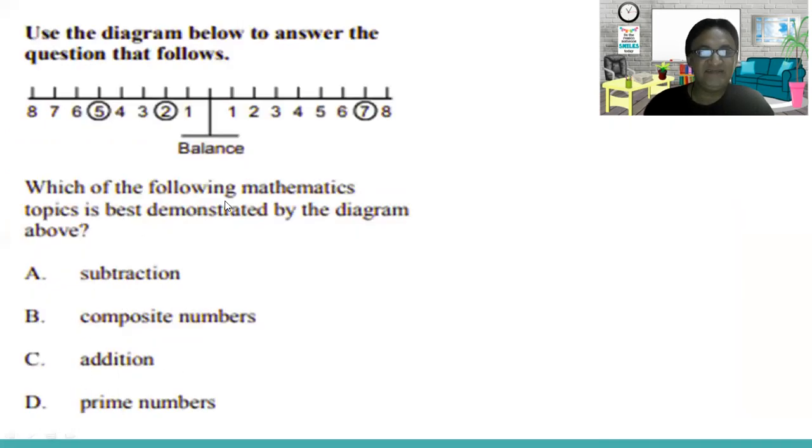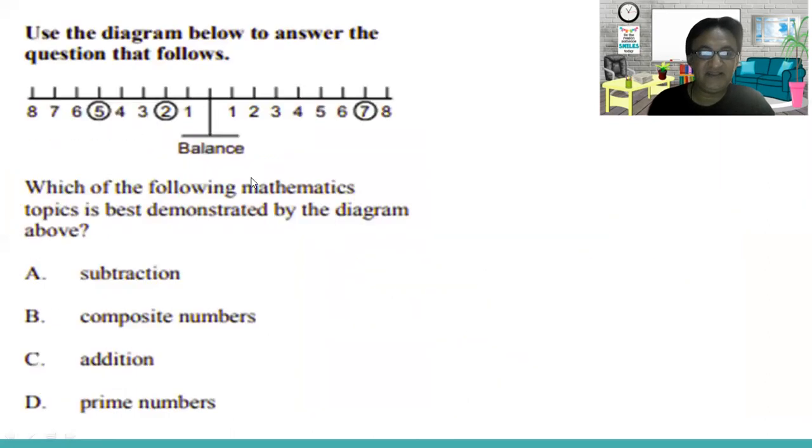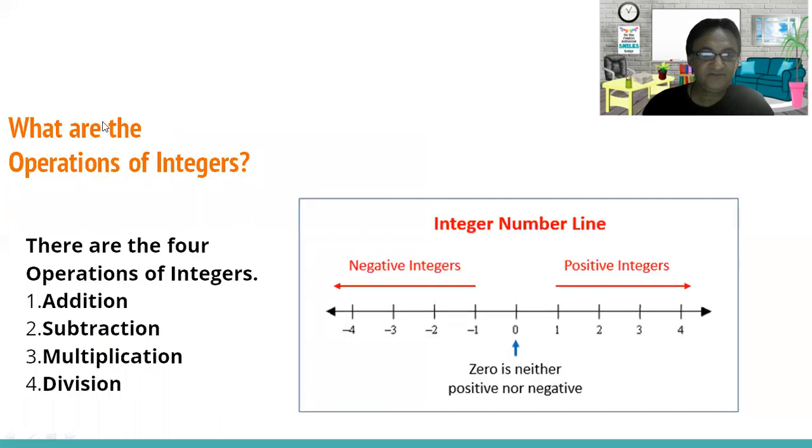The question asks which operation the diagram shows, so we have to tell which operation is the correct one. I have chosen case 4 because it starts with a negative number. As I mentioned again, these are the negatives. So here is the mistake: consider negative signs from 1 to 8.